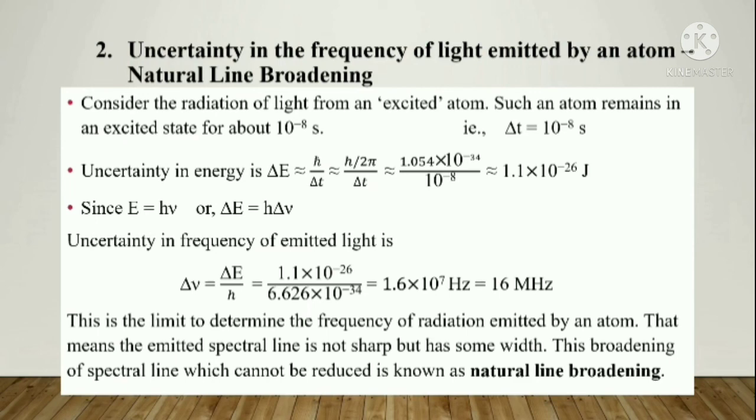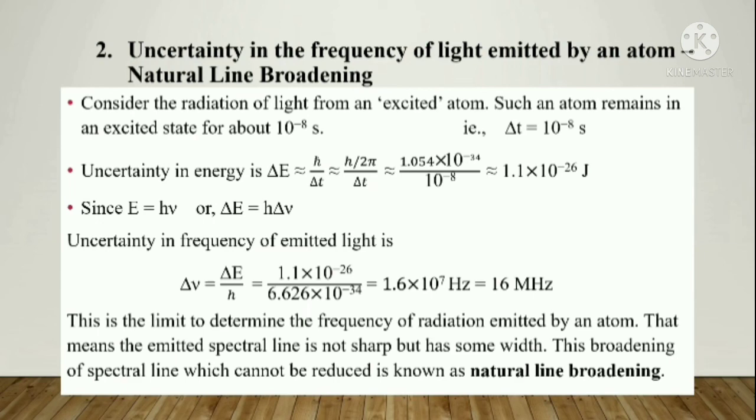It is a wider spectral line because it is megahertz. Million means 10 raised to 6, a huge value. So if it is 16 into 10 raised to 6, that is not a narrow line. The spectral line will be a wider one.